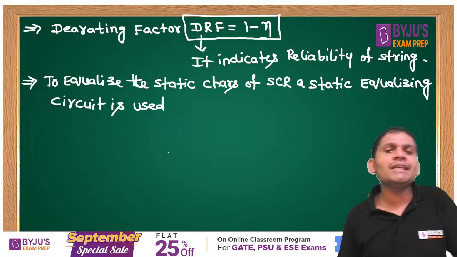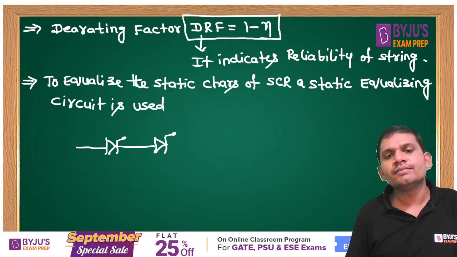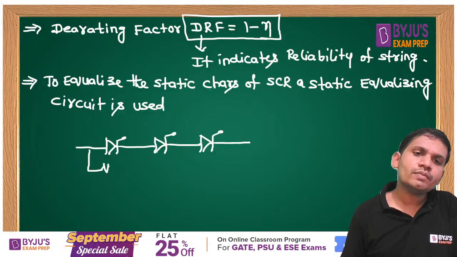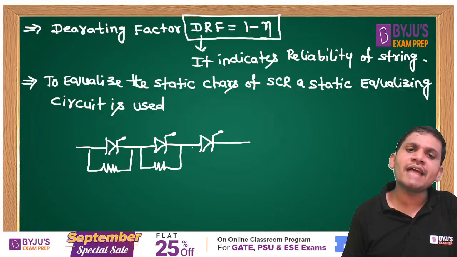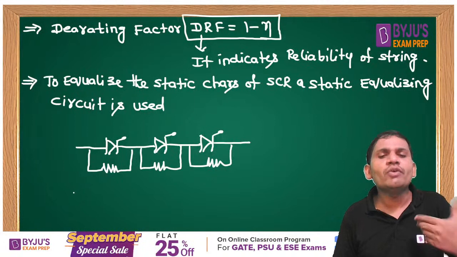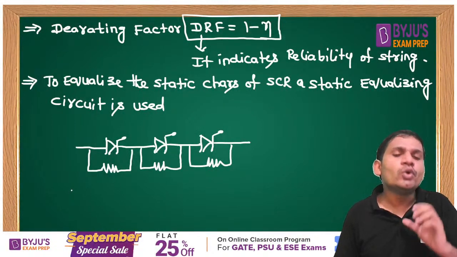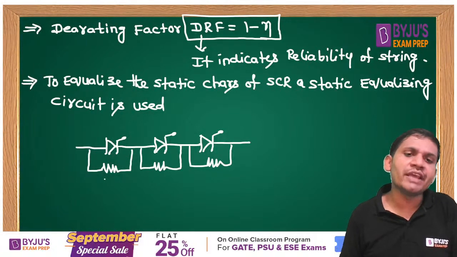Then what do you mean by static equalizing circuit? Across each SCR, one equal value of resistance is connected, students. This is called static equalizing circuit, to equalize the static characteristics. Why do you want to equalize the static characteristics? To equalize the voltage distribution. Why do you want to equalize the voltage distribution? To get more string efficiency.